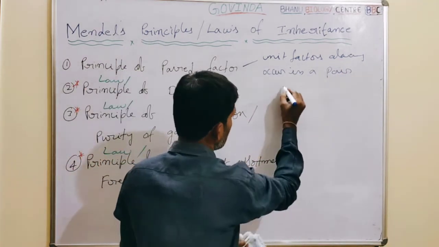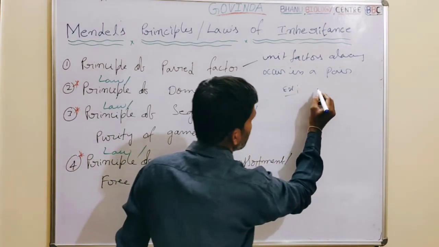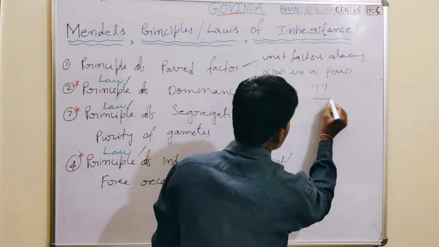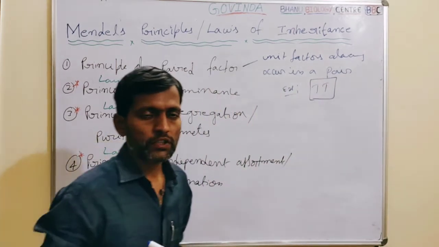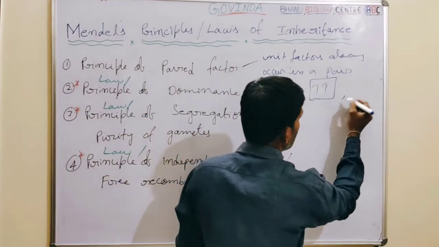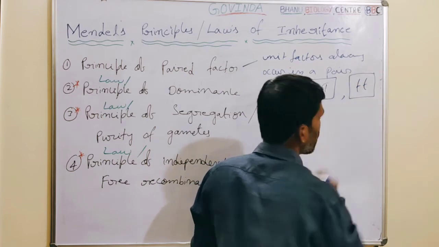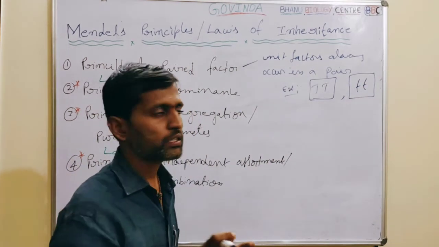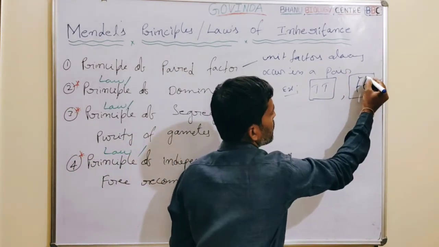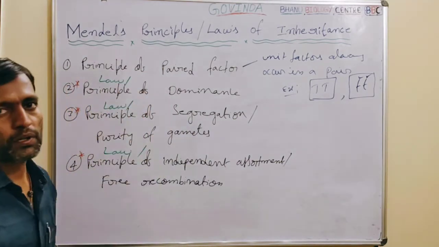For example, the genes responsible for a tall plant, capital T, capital T, are always present in a pair. Another example, the genes responsible for a dwarf plant or short plant also always appear in a pair, that is small t and another small t. So this is a very simple principle.